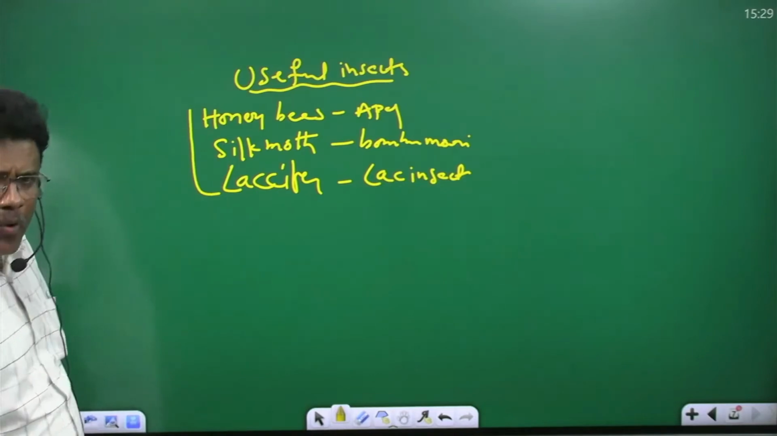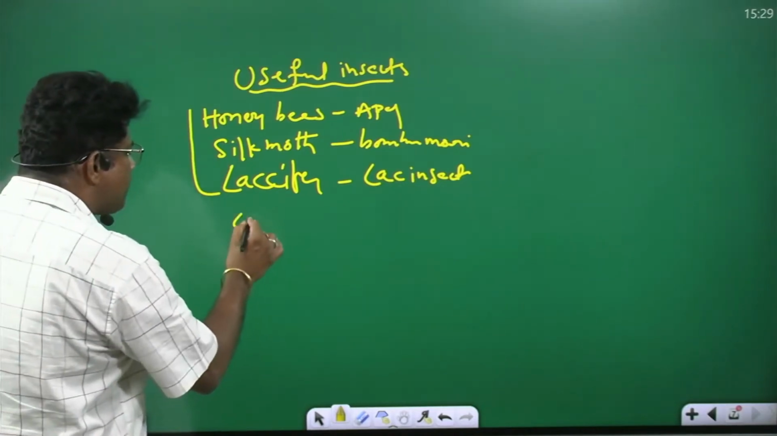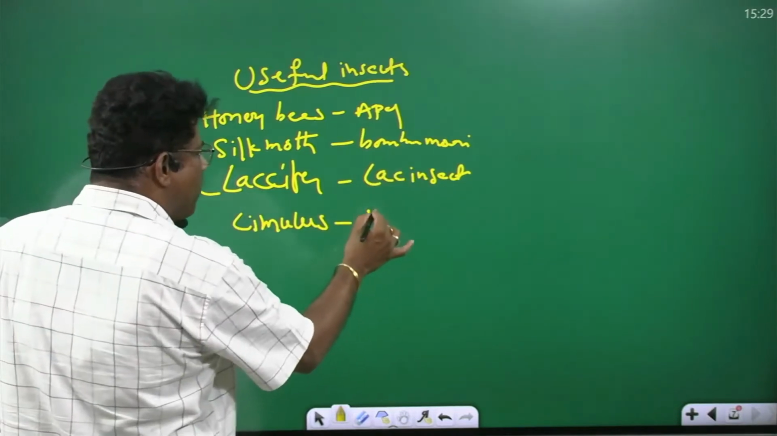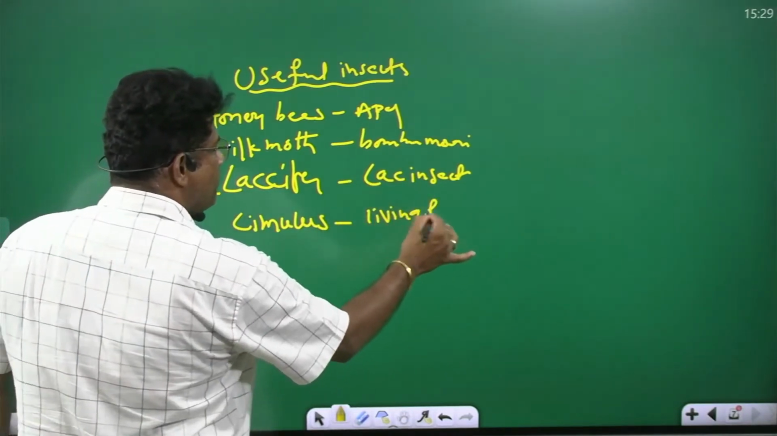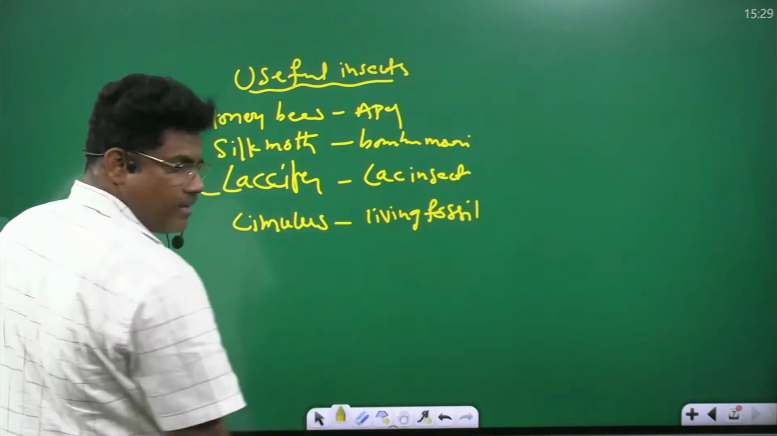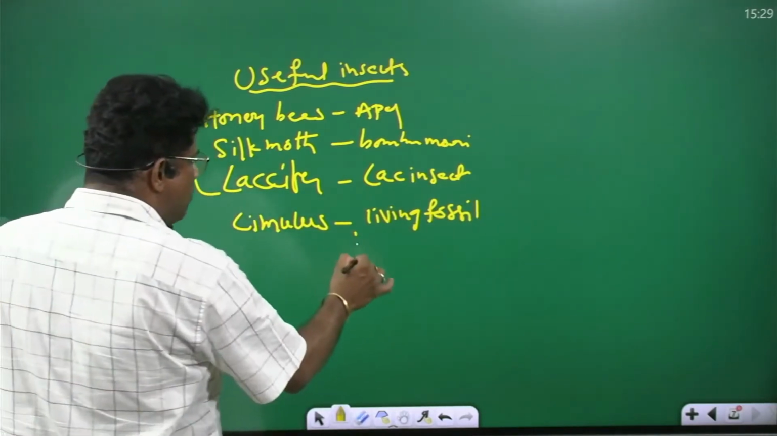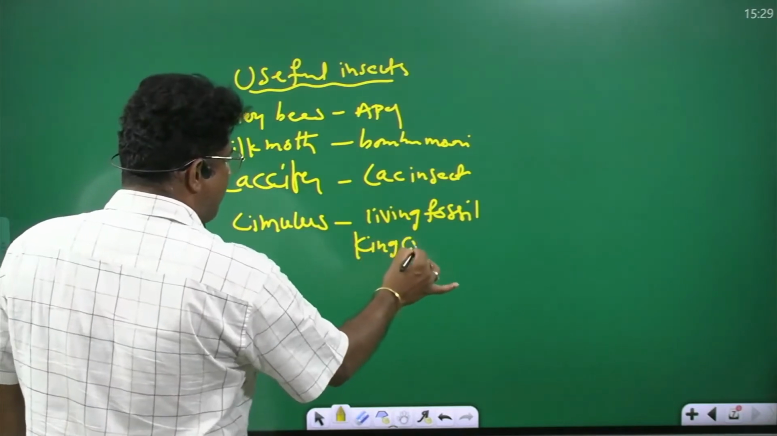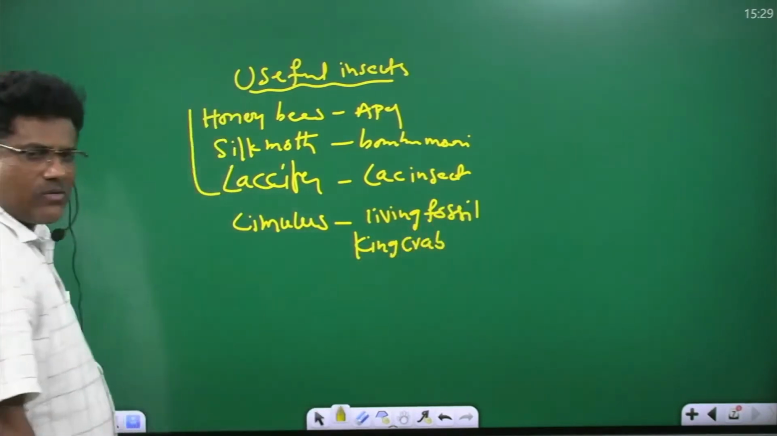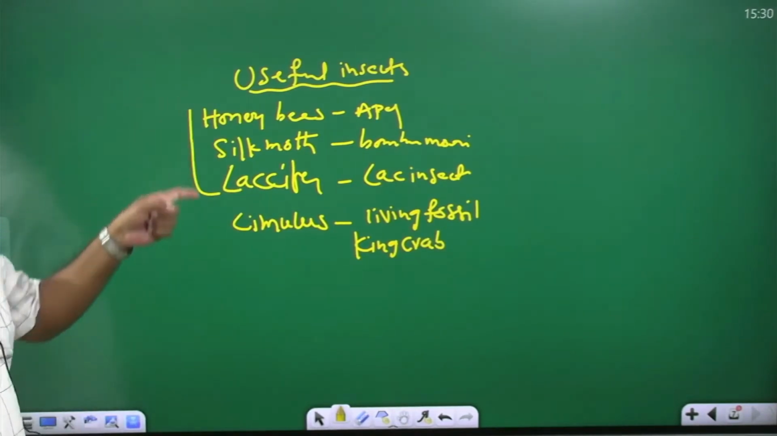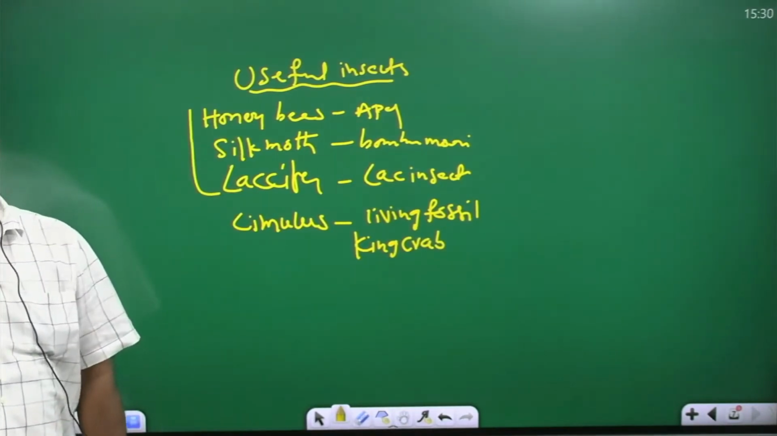In the arthropoda, Limulus is present. Limulus is known as what? Living fossil. So this is the NEET point. Limulus is a living fossil, also known as king crab. Any doubt? So this is the importance of useful insects.